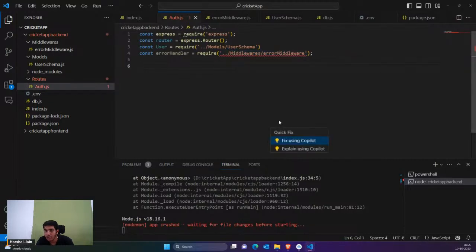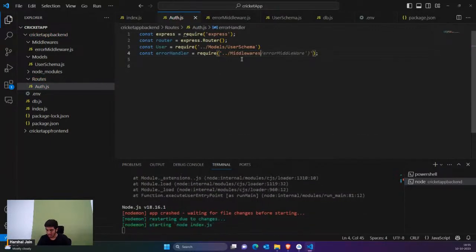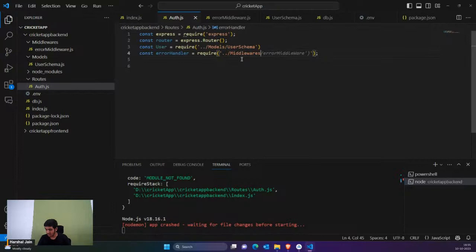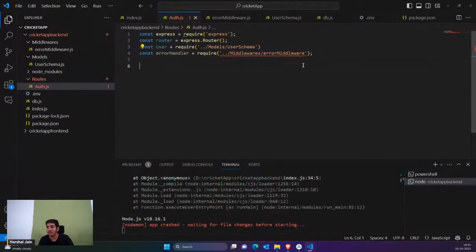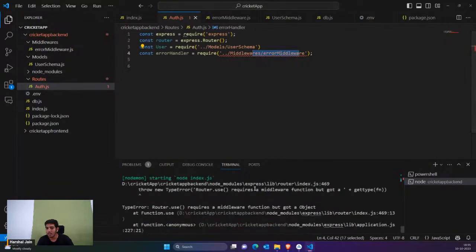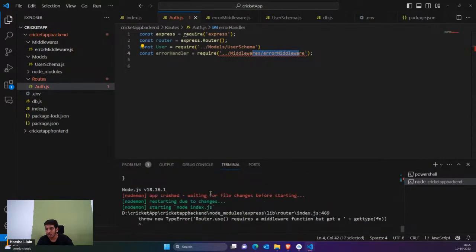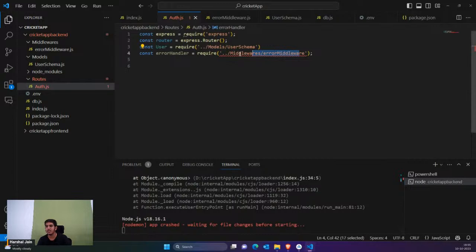So if I say middlewares, I think there is some problem here. If I type ./middlewares/error middleware, you can see I'm still facing this issue. Anyways, this is just a warning, just ignore this. So now I'm simply saying that we have the error handler middleware.